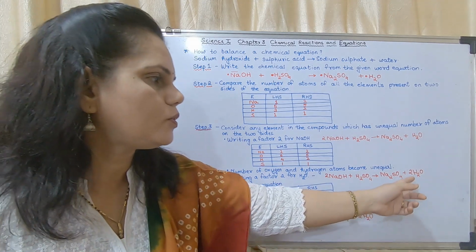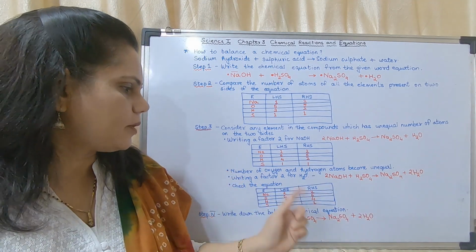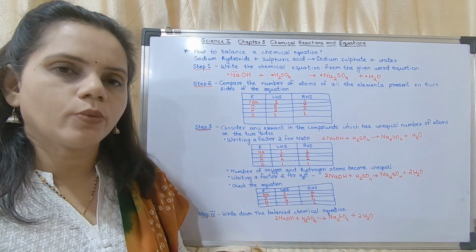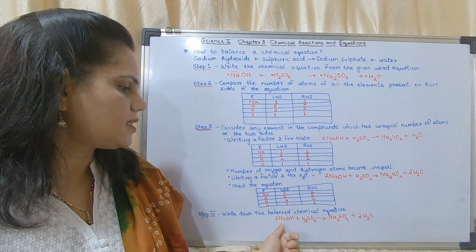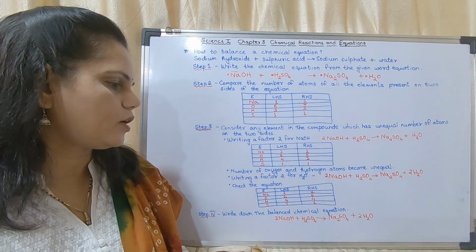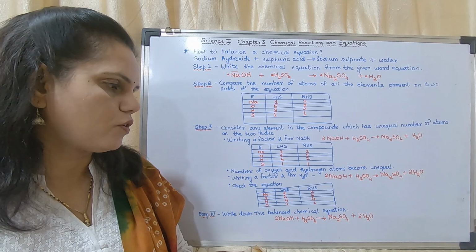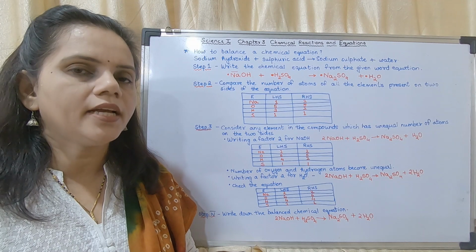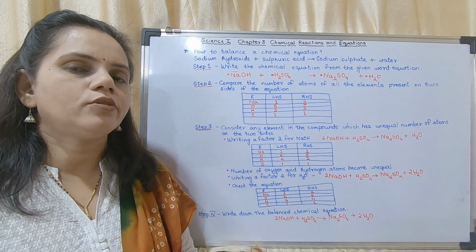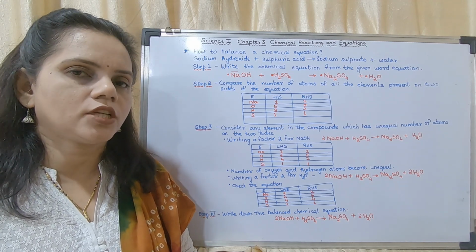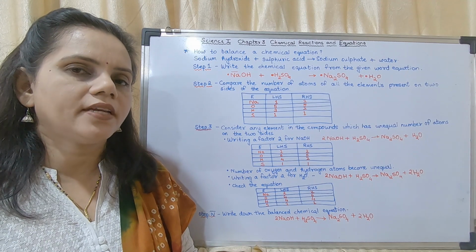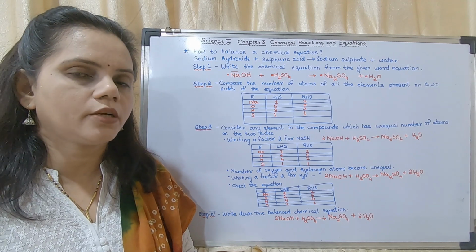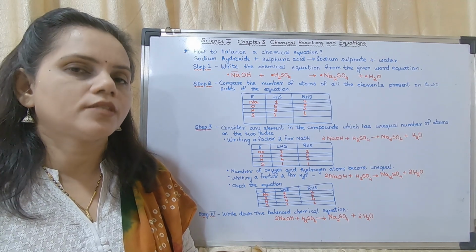Okay, when I put 2 here, then the number of atoms became equal. That is, the balanced chemical equation is 2NaOH plus H2SO4 gives Na2SO4 plus 2H2O. Okay, this is how you have to write the answer for a question on how to balance the given chemical equation from a word equation with the help of steps.